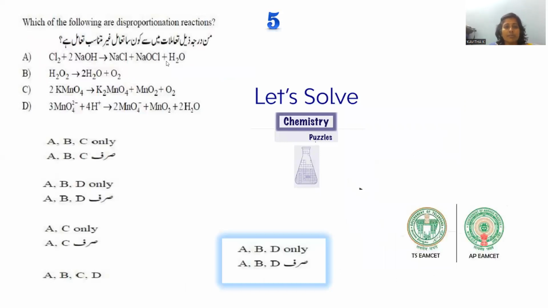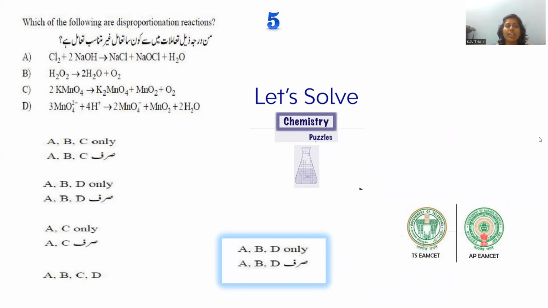Let's go with question number 5. Which of the following is called disproportionation? So many reactions, 4 reactions are provided. We have to identify how many reactions come under disproportionation. Before looking at the options, first we have to know which are called disproportionation reactions. The reaction in which a single compound participates in oxidation and reduction simultaneously is called disproportionation.